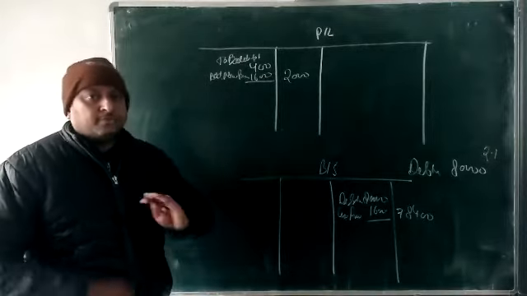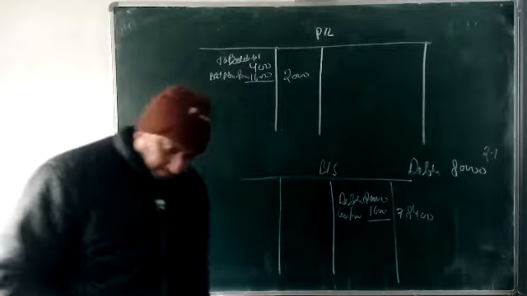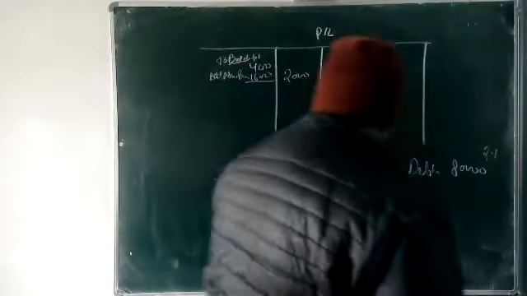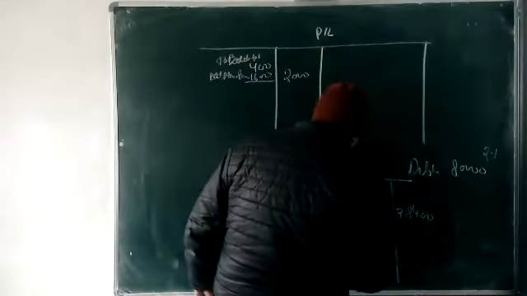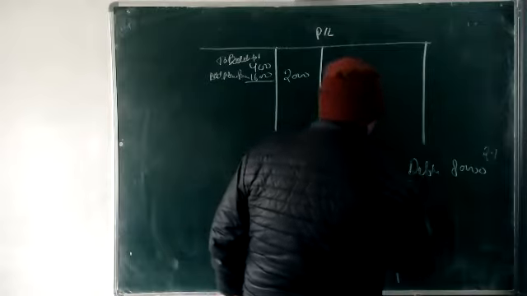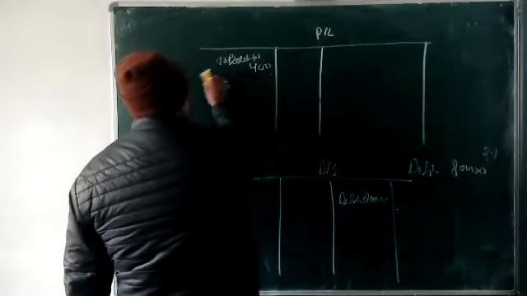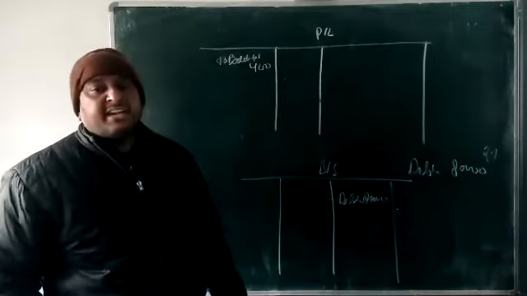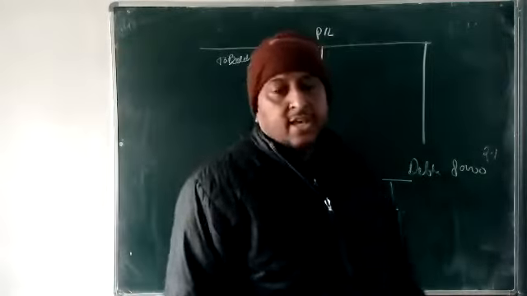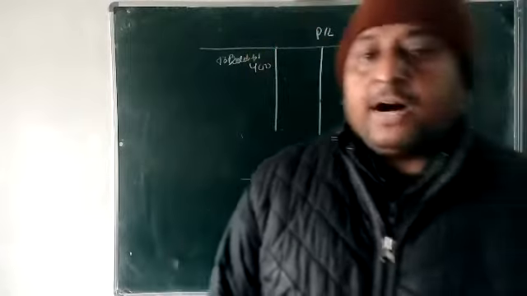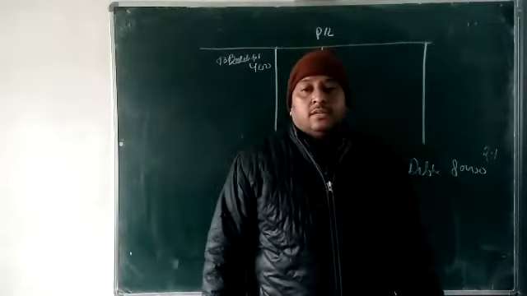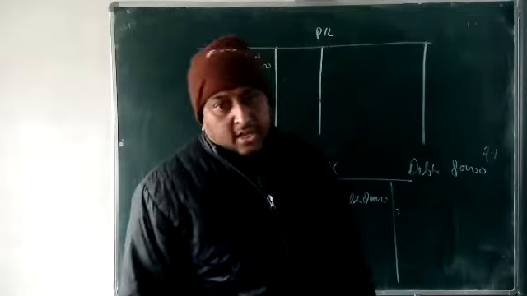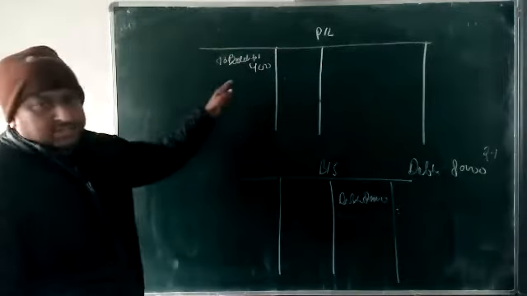Okay. Now going to the next step. If in the question one more new thing is coming, written off for bad debts. Okay, if written off or new bad debts is given, so first we put the bad debts that is given in the question.